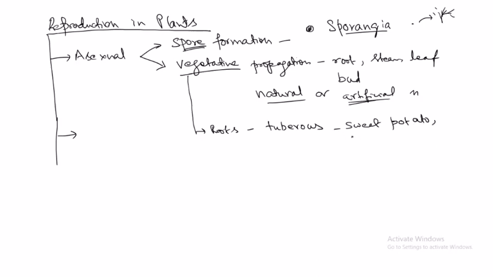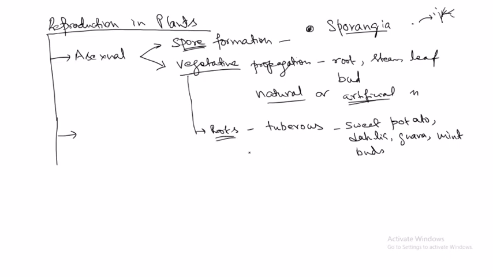Okay, and the dahlia, guava, mint leaves. So all of these have some buds, right? So these buds, when we place them in the soil, can produce a new plant.